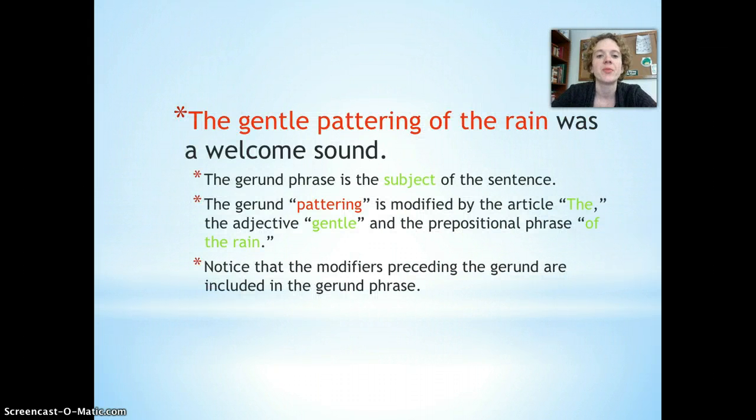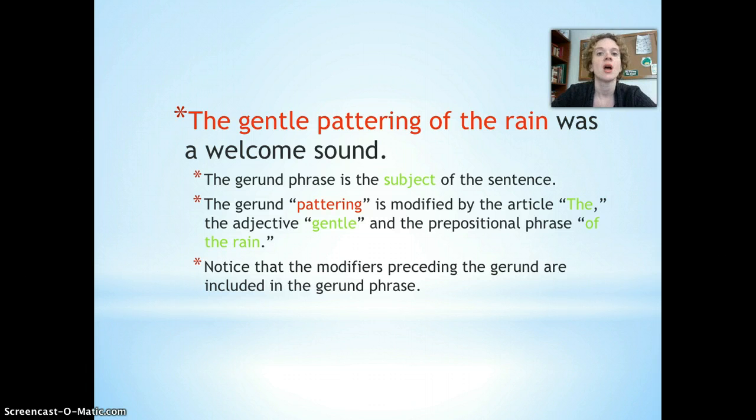Okay, number one. The gentle pattering of the rain was a welcome sound. So the gerund pattering probably jumps right out at you, and the whole phrase in the sentence is the gentle pattering of the rain. So let's take a look at how this gerund phrase is constructed. You have the gerund pattering, and it's being modified by the article the, the adjective gentle, and the prepositional phrase of the rain.